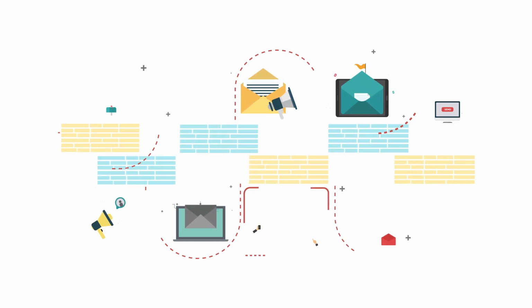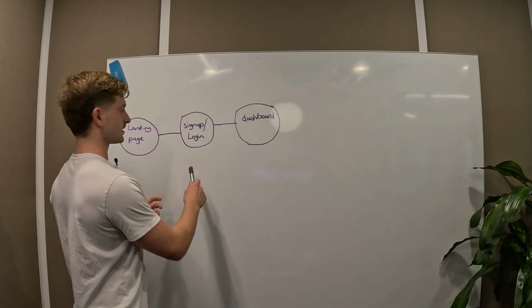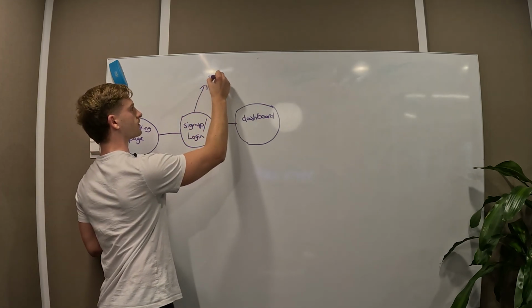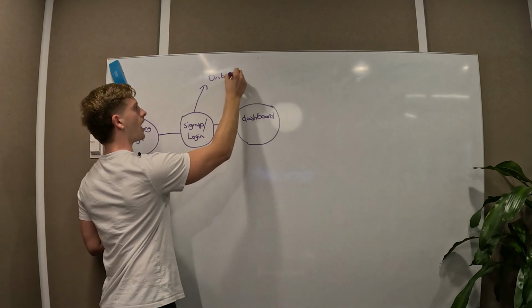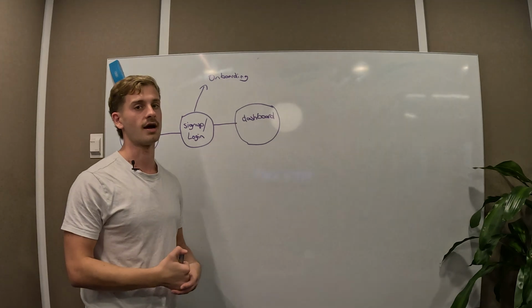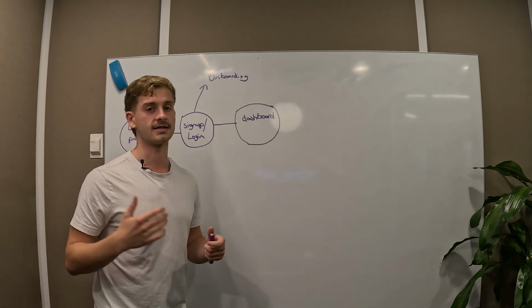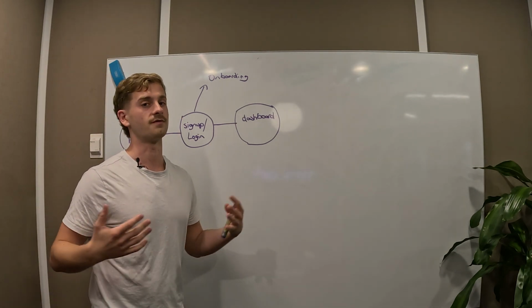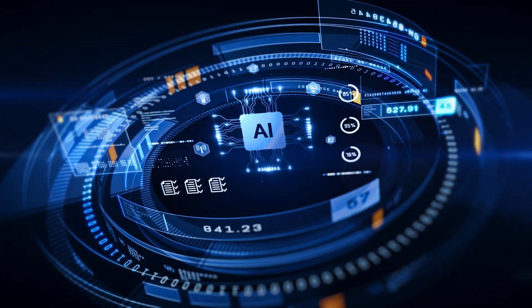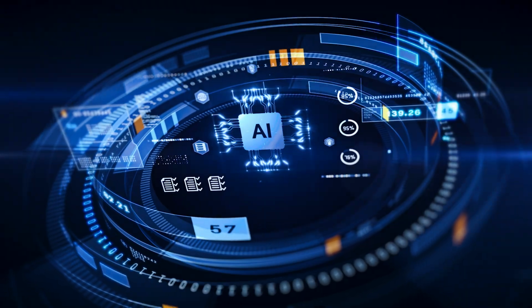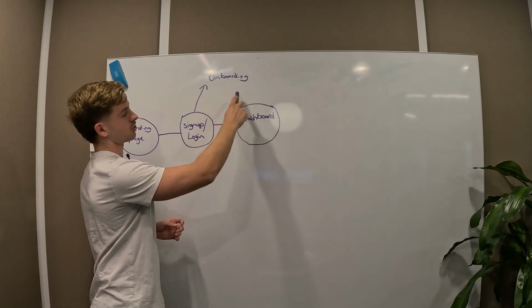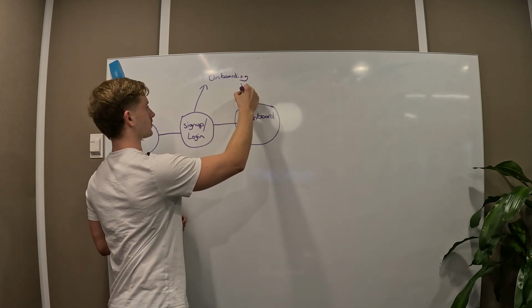So if you think about a big marketing campaign, we took some of their business details in the onboarding flow. I'm actually going to put here onboarding, because for certain apps, you'll have some sort of onboarding. And what this does is essentially gather information for your AI agent, right? To have an AI SaaS application, it has to offer some sort of value. The whole point of the AI is to take something from the user, use this AI model that's really well trained and often better than humans and much cheaper, to take that information, do something with it, and return the result. So that's going to come back down to here.